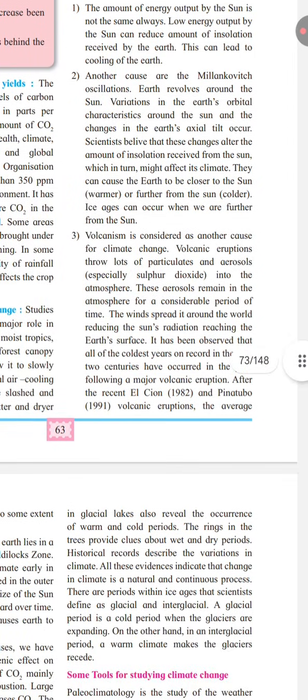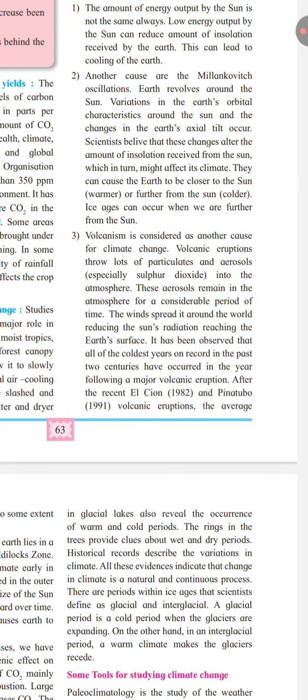Third is volcanism. Volcanism is another natural cause of climate change. During volcanic eruptions, large amounts of particulates and aerosols, especially sulfur dioxide, are released into the atmosphere. These aerosols can remain in the atmosphere for a considerable period of time. Wind spreads them around the world and they reduce the amount of solar radiation reaching the Earth's surface. As a result, the Earth's temperature can decrease.